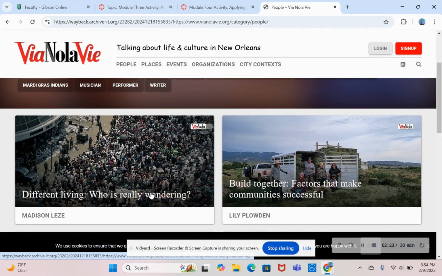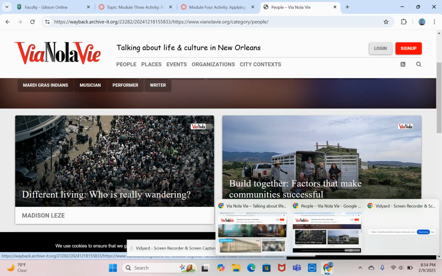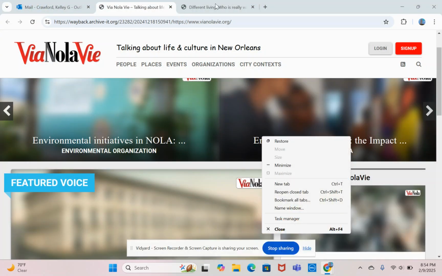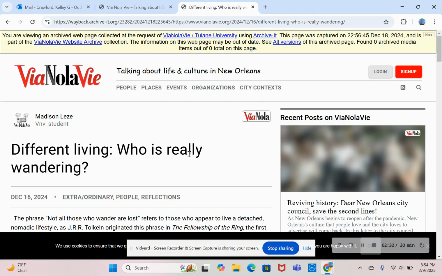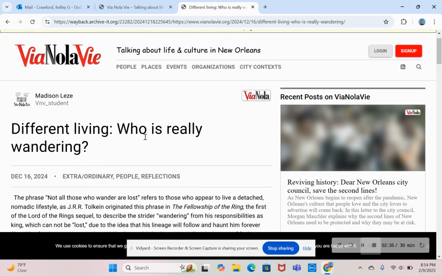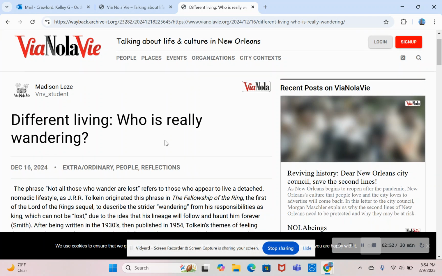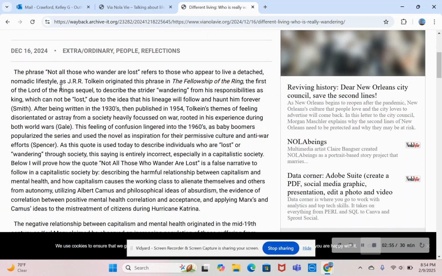Then you're going to go into each individual article. I have this one pulled up. This article is Different Living, Who is Really Wandering. First things first, you want to make sure that the title is correct. You want to make sure that you not only have your byline for your author, but they also have a logo next to them. The majority of them will probably be VNLV because that's what the last course last semester did to make sure everyone has a logo. Then you're going to look through the content. If you notice anything like the spacing, this spacing is a little off. There should be no indentation here. So you would mark that down as a spacing issue, and then you would tell us what the issue is.